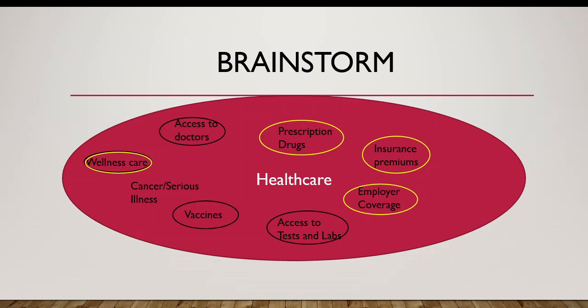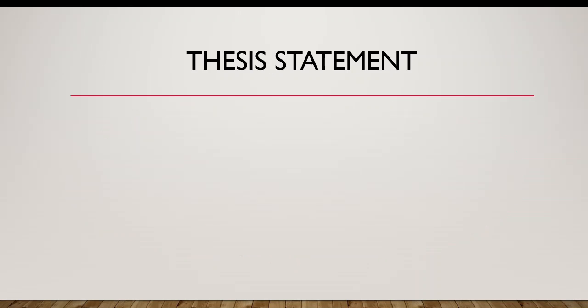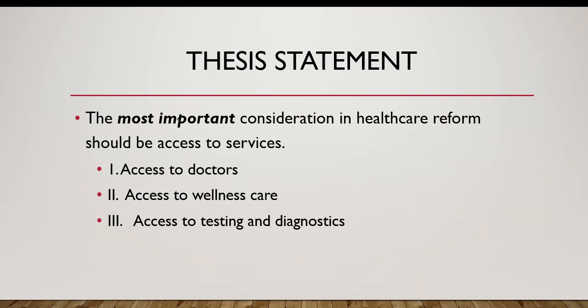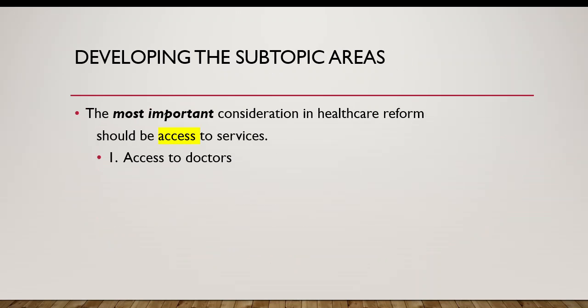From a previous video, we did a brainstorm on healthcare, and we came up with these subtopic areas and then grouped them together to form a thesis. The most important consideration in healthcare reform should be access to services. We had these subtopic areas: access to doctors, access to wellness care, access to testing and diagnostics, access to vaccines.